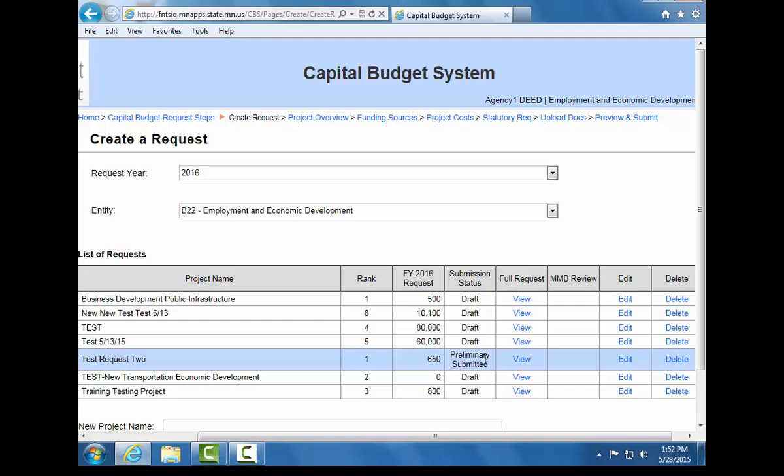After June 12th, MMB will close the capital budget system to prepare the preliminary capital budget documents for submission to the legislature on July 15th. After this, the system will be reopened so that agencies may revise and complete final requests, which will be due on October 16th.